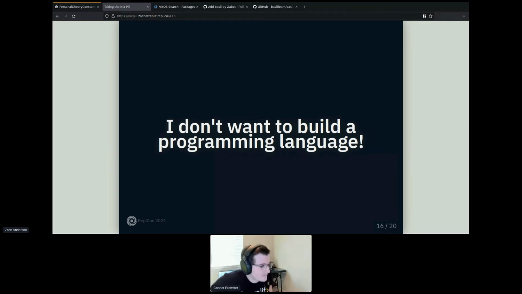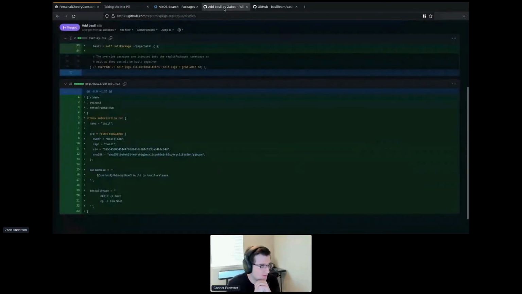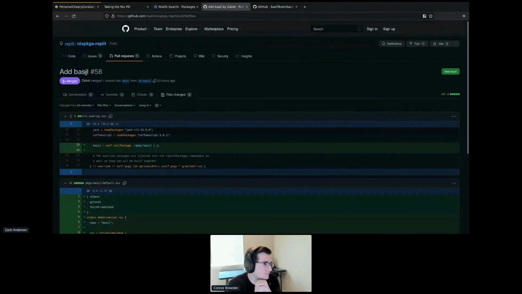Yeah, so the packages.replit packages is just because for today's demo, we didn't upstream Bazel. We just added Bazel to our set of packages. We have an extra set of packages that we build on top of the upstream Nix packages. And so we added Bazel to our overlay. So ideally, we would upstream Bazel to the public Nix packages, and then you would just access it by saying packages.bazel.